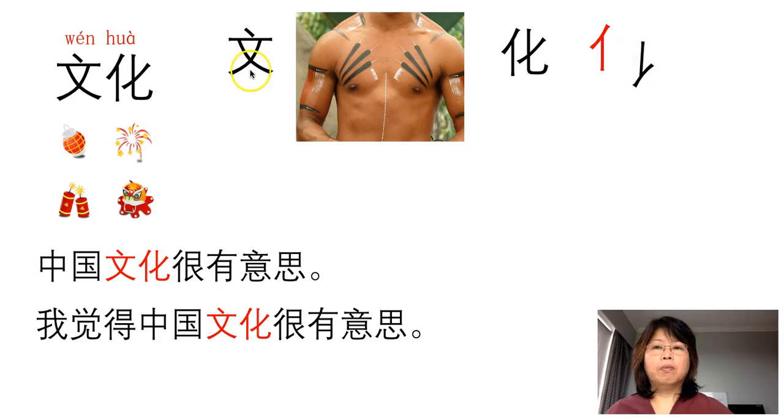So put them together. Maybe culture is a changing process, because I think Chinese culture changed a lot over all these years. So put them together, 文化 means culture, but literally 文 means culture or language and 化 means change.